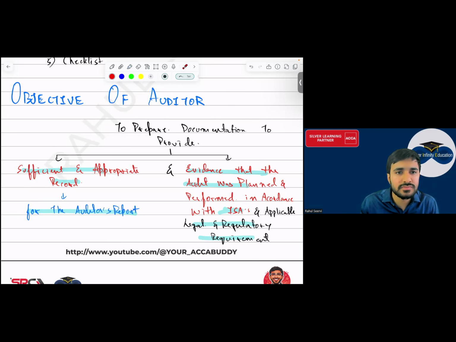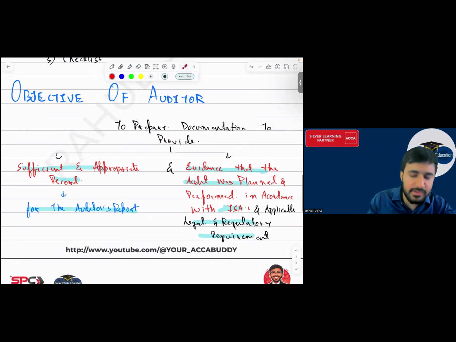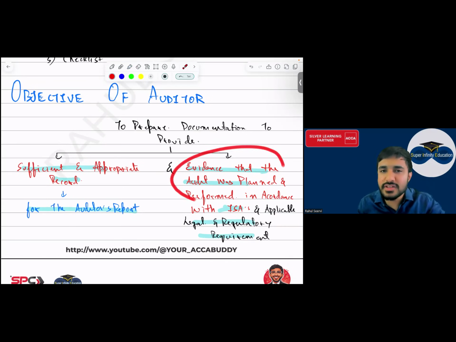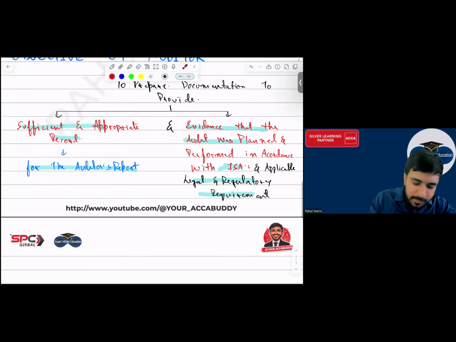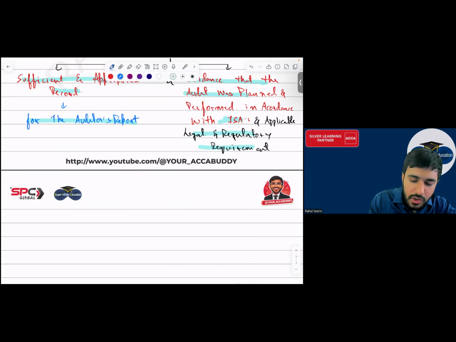Yes, sir. Now coming to the next thing, everyone, that is very, very important and a direct theory question. Sir, अभी इसका auditor का objective ये है. Auditor is saying that, okay, my objective is to maintain records and to provide evidence that the audit was done. Now, sir, what is the purpose? What is the importance of this audit documentation, which is a direct theory question?